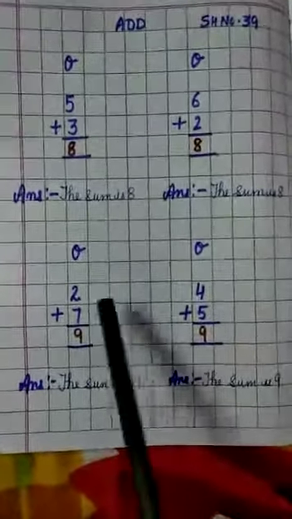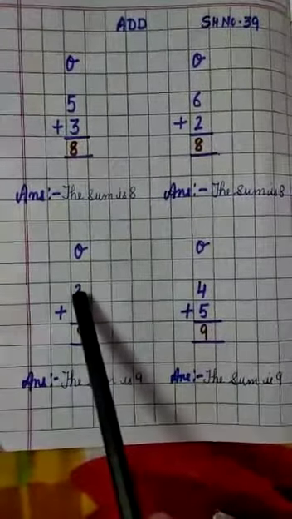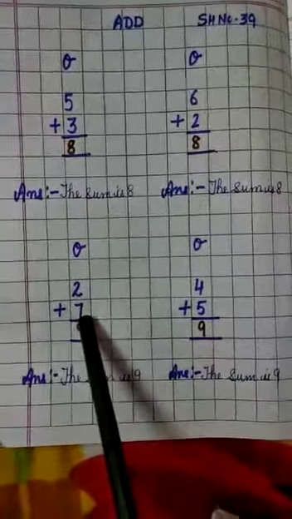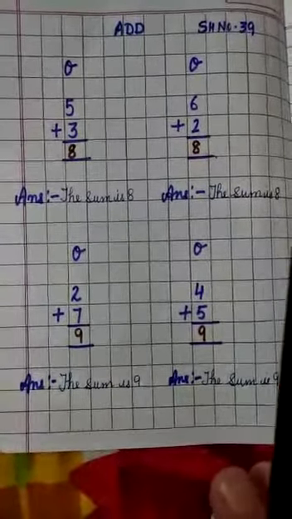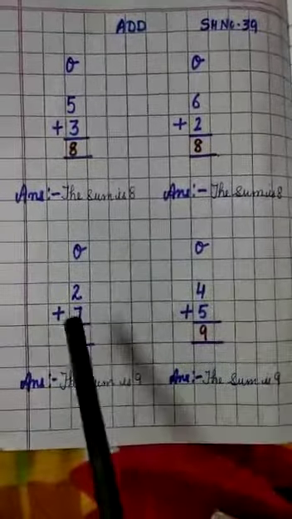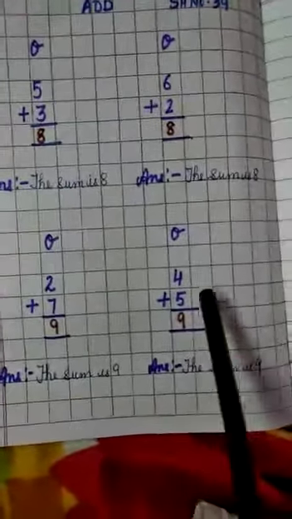Now move to this, very easy. 2 plus 7. You have to keep in your mind the upper number on the head, 2 on the head and 7 on the finger. After 2, 3, 4, 5, 6, 7, 8, 9, because 7 fingers are open, so the answer is 9. The sum is 9.